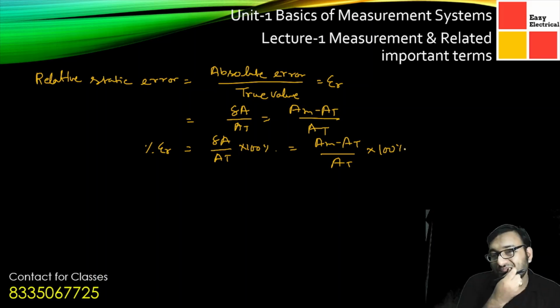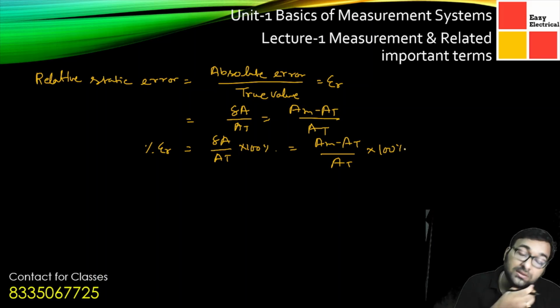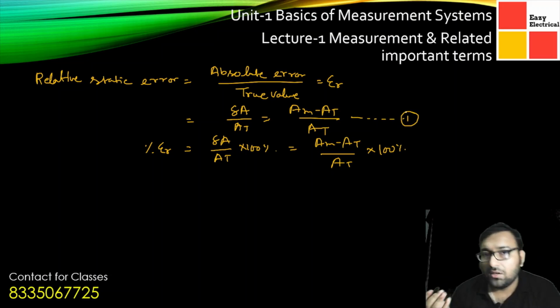It is one of the most important and fundamental points that we need to remember. This formula comes in every exam. Suppose you are giving the GATE exam, ESE exams as well as the SSC exams, you will get this topic of relative static error.